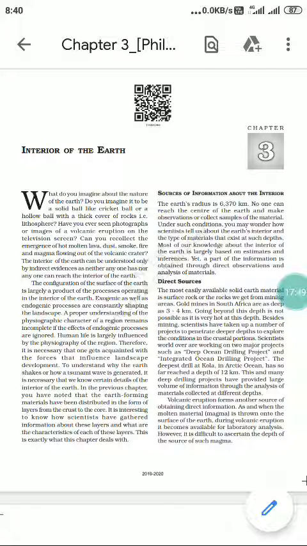Now it is very interesting how scientists have gathered information about these layers. I told you the layers: there is a crust, a mantle, a core. Has anyone gone inside to see? How do the scientists gather information about these layers, and how do they know the characteristics of each layer?